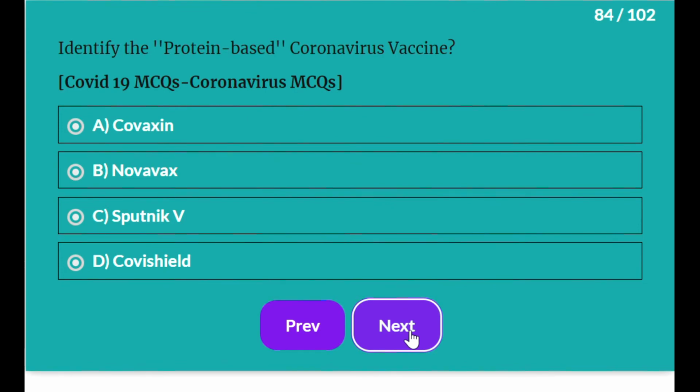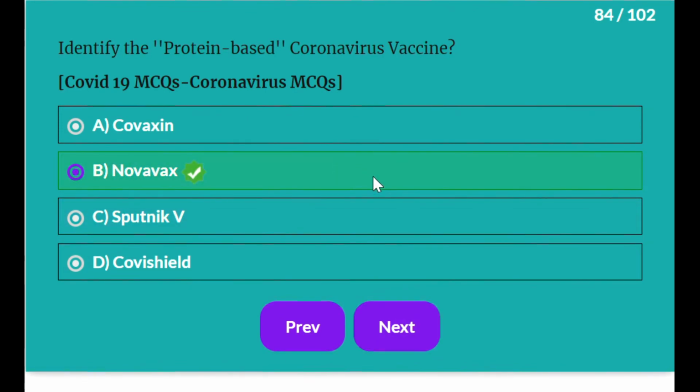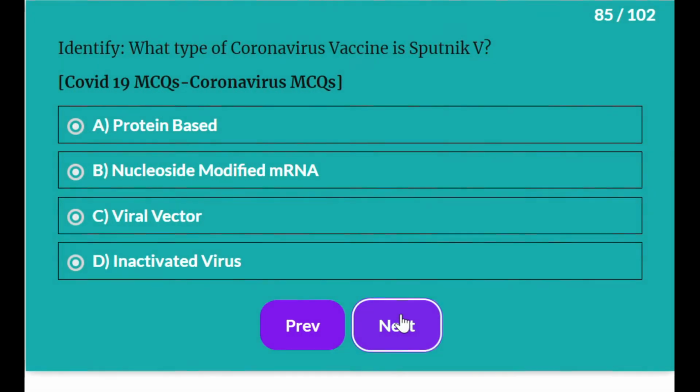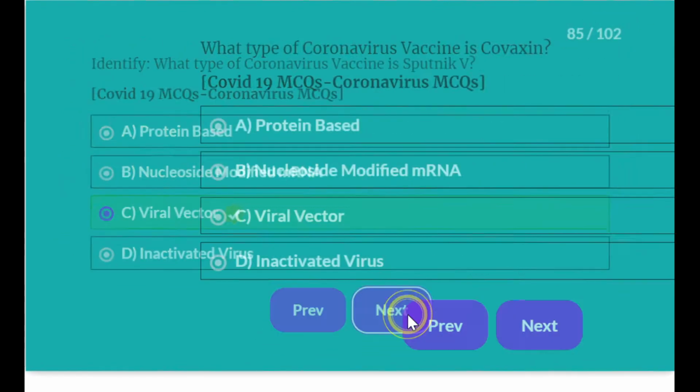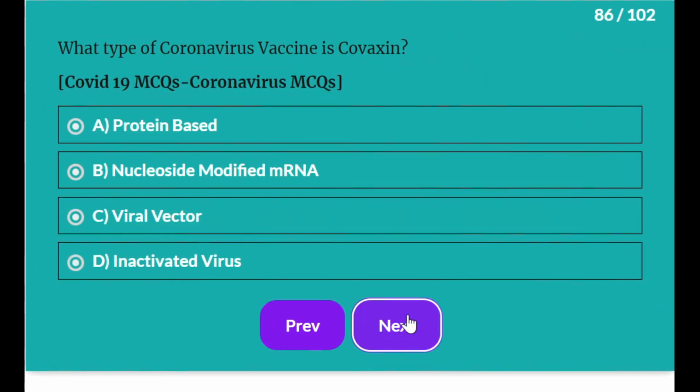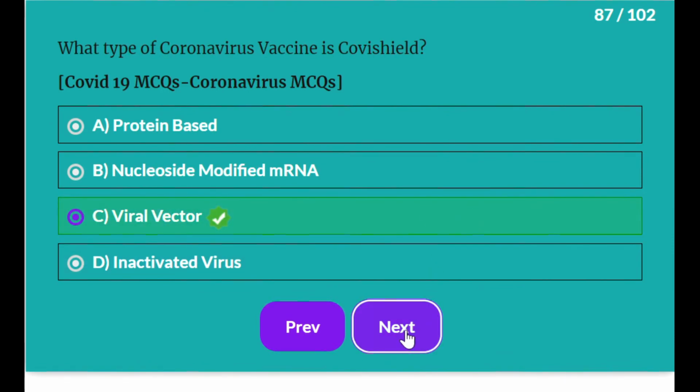Identify the protein-based coronavirus vaccine. It is Novavax. Identify which type of coronavirus vaccine is Sputnik V. It is a viral vector. Which type of coronavirus vaccine is Covaxin? It is an inactivated virus. Which type of coronavirus vaccine is Covishield? It is a viral vector.